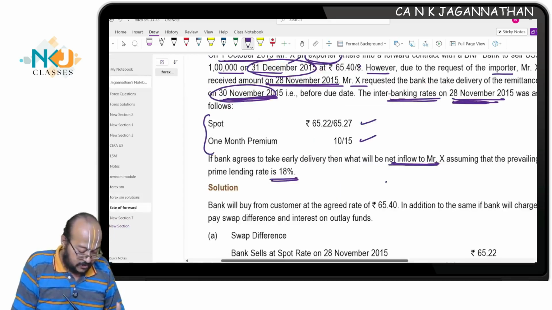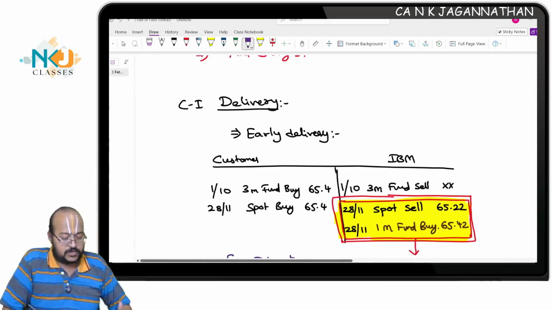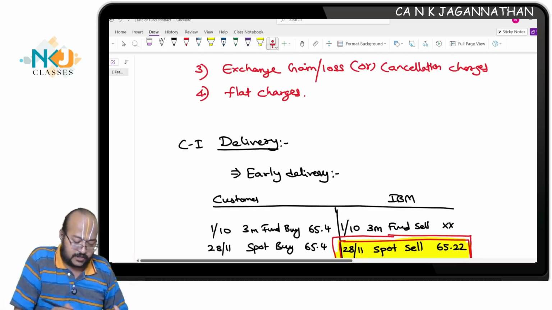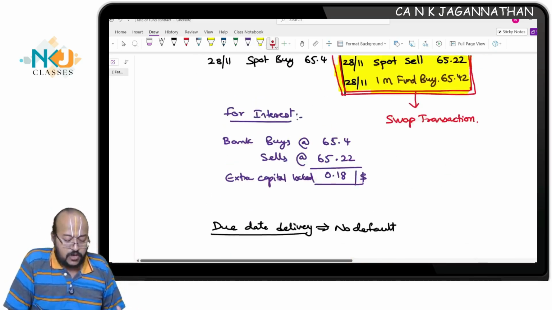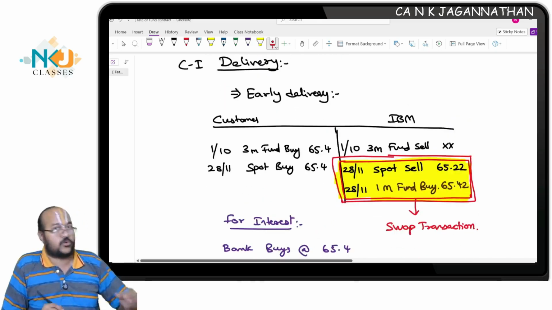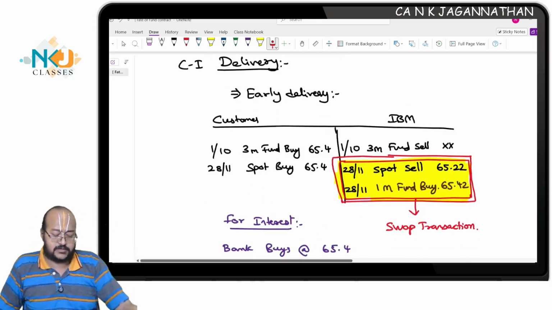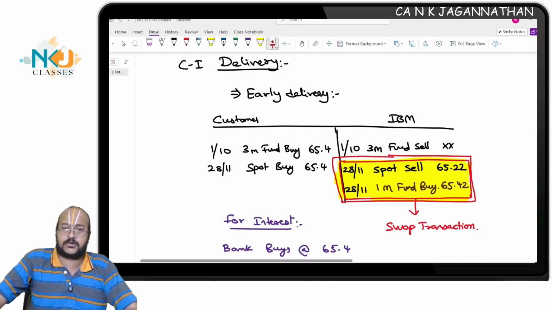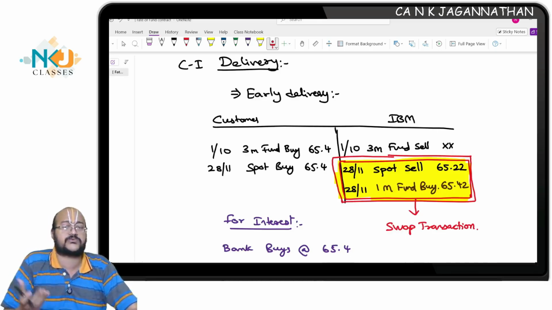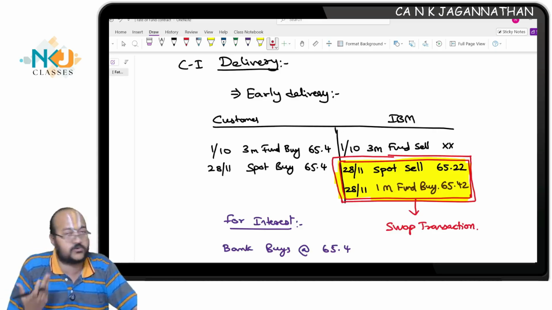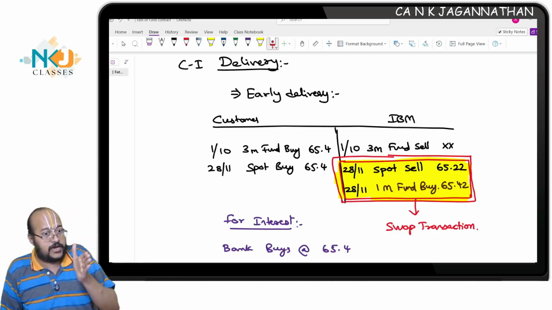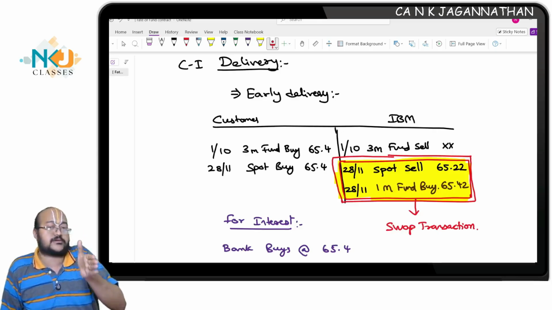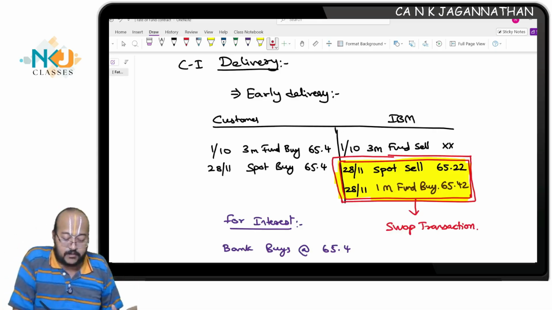I'll tell you what happens here. This is the case of early delivery. I told you in an earlier lecture, and in other Forex questions also, about the cover deal, where the bank enters the contract with the customer and simultaneously goes for a cover deal with the interbank market.